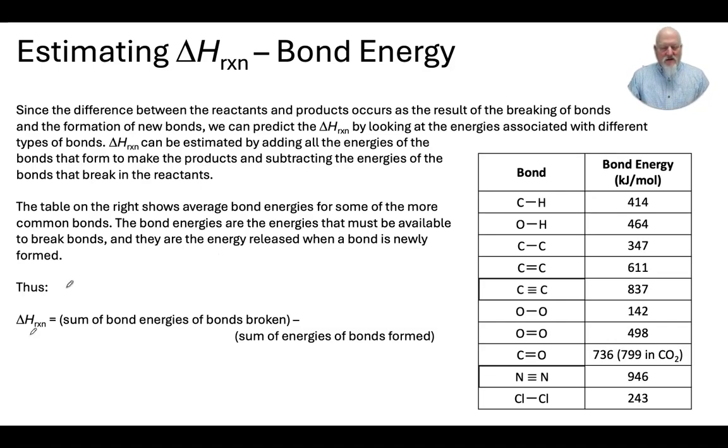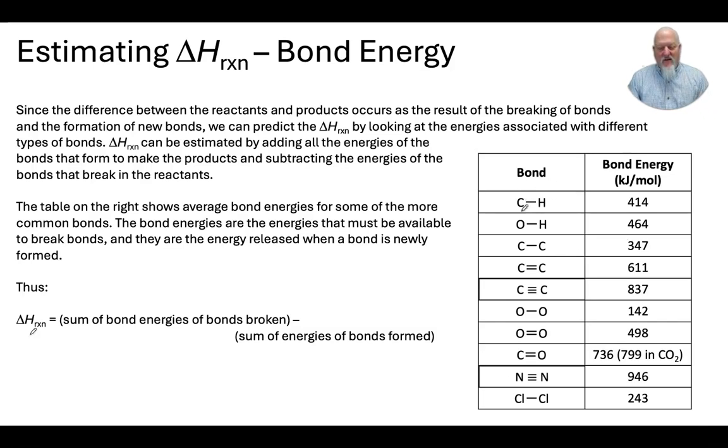Okay. So if I want to estimate the overall delta H of a reaction, I can figure out the total amount of energy required to break bonds, and then subtract off the amount of energy that's released when we form bonds. In the table, we can see the different types of bonds: the carbon-hydrogen single bond, oxygen-hydrogen single bond, carbon-carbon single bond, carbon-carbon double bond, and so on, and the bond energy.